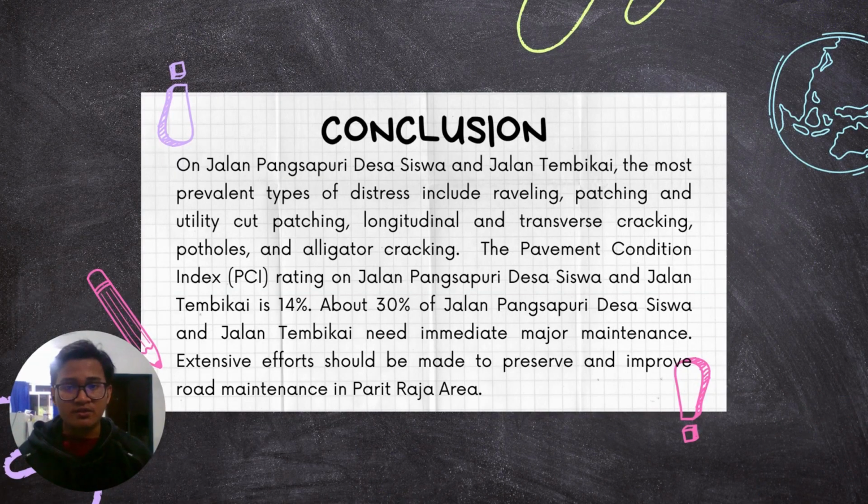The last one is the conclusion. On Jalan Pansurupuri, Desa Siswa and Jalan Tembikai, the most prevalent types of distress include raveling, patching and utility cut patching, longitudinal and transverse cracking, potholes and alligator cracking. The Pavement Condition Index (PCI) rating on Jalan Pansurupuri, Desa Siswa and Jalan Tembikai is 40%. Above 30% of Jalan Pansurupuri, Desa Siswa and Jalan Tembikai need immediate major maintenance, and extensive effort should be made to preserve and improve road maintenance.